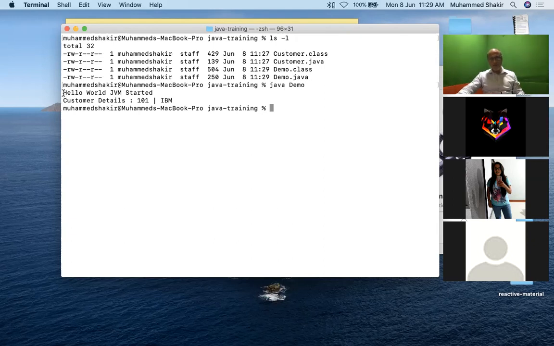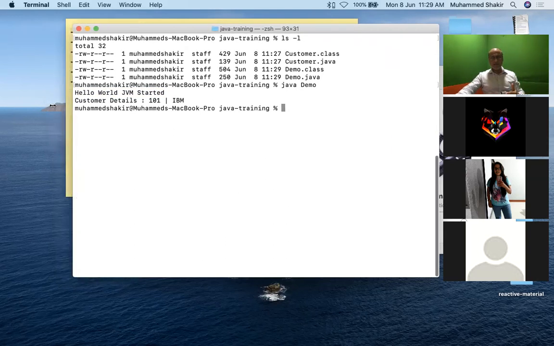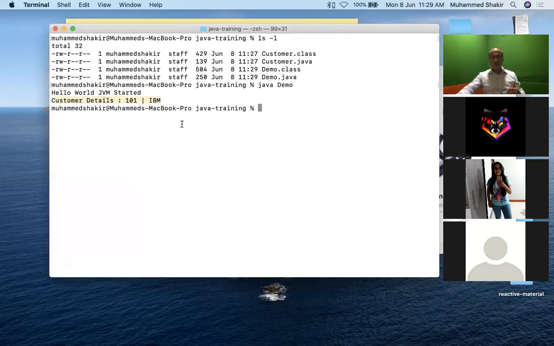Now you see that the statement that I have written in the demo.java class gets executed, hello world JVM. And then after that, customer details, you can see this, 101 IBM, that also gets executed. But this is written in which class?